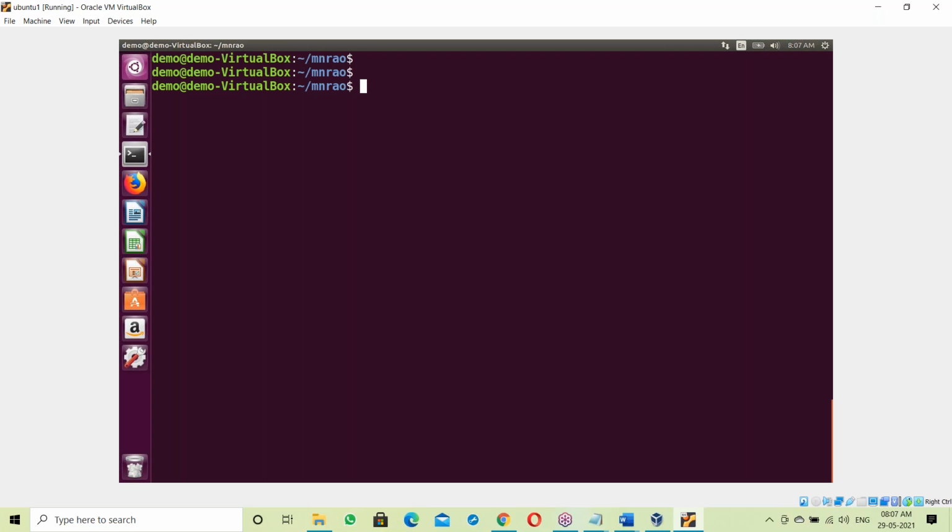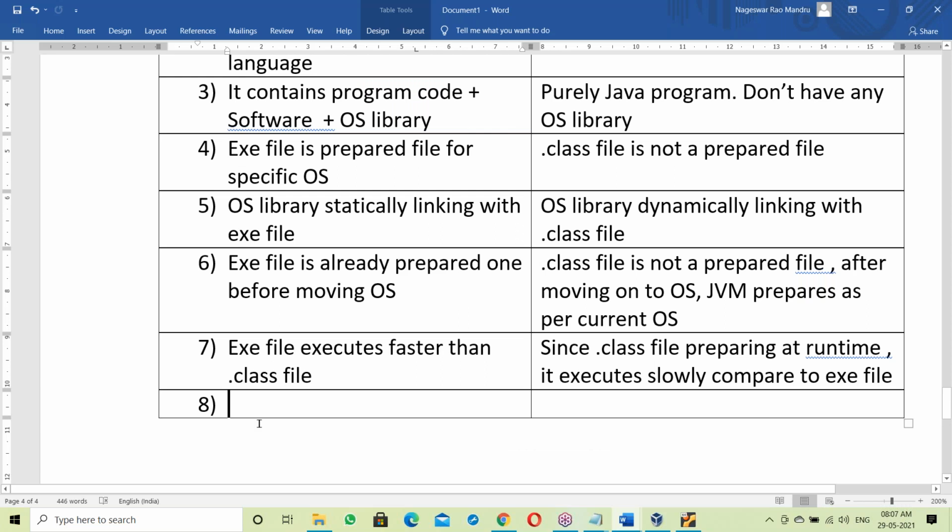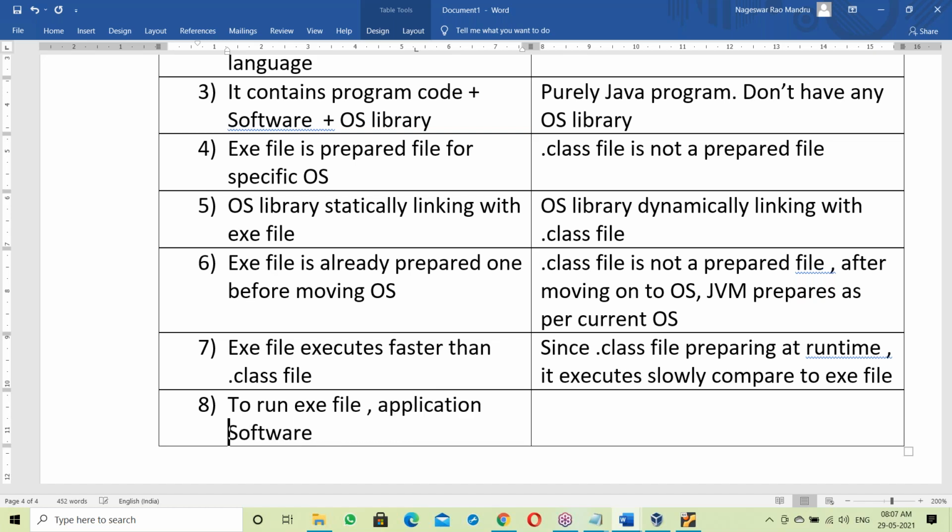But to run a .class file, your system must have JDK. Without JDK, a .class file will not run. So that is one more difference. To run an .exe file, the application software, maybe C or C++ application software, is not required to be installed.